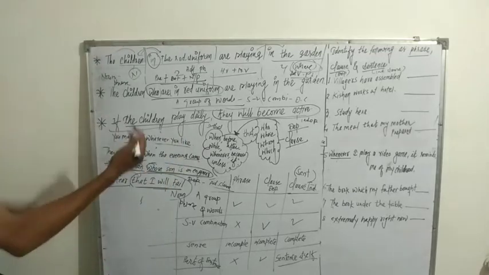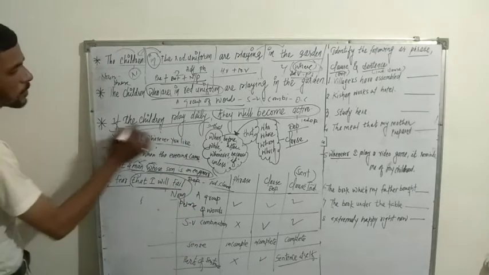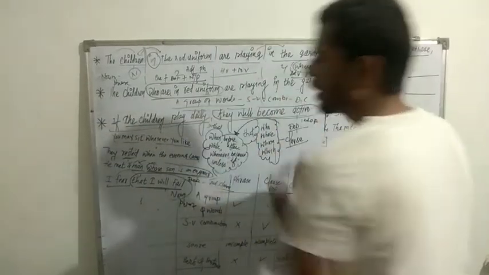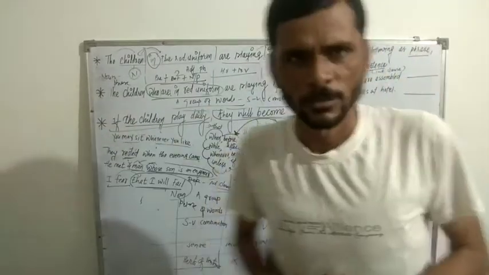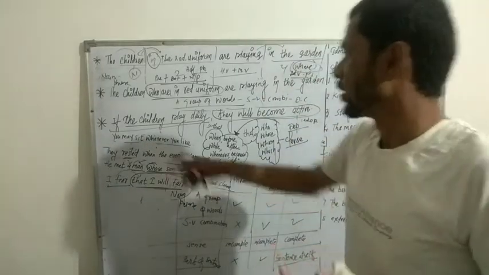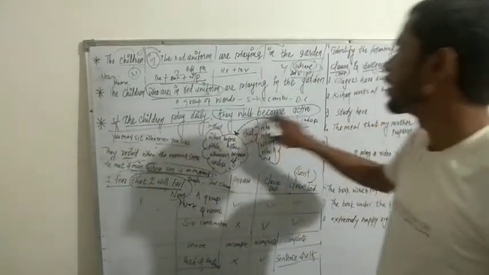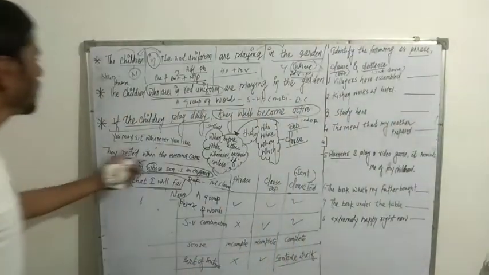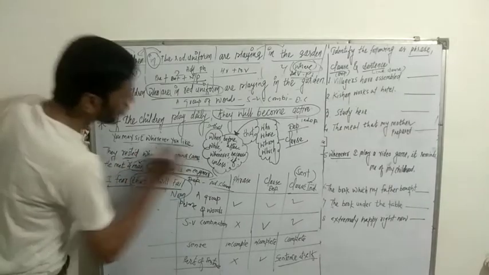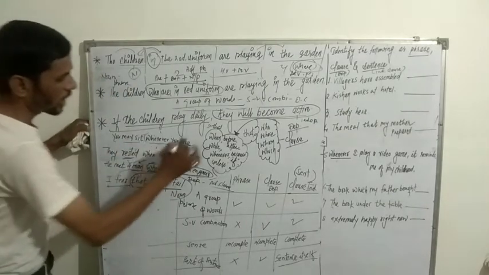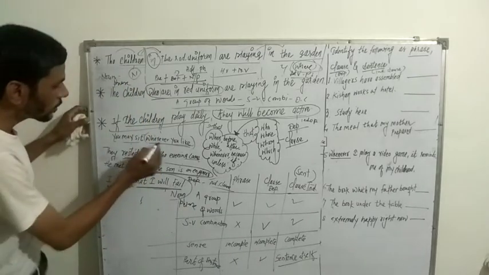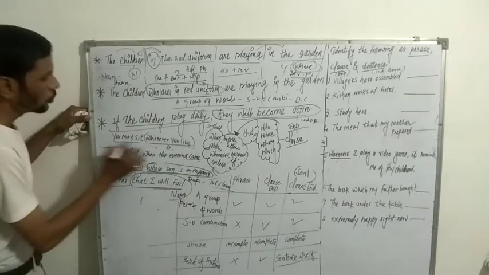Let's go ahead to the next example to understand dependent clauses. If the children play daily, I just circle here, if the children play daily, there will be another question in our mind: what will happen next? So it's a dependent clause and the rest is an independent clause. Let's see another example. You may sit wherever you like. Wherever you like begins with wherever, and it depends on you may sit.